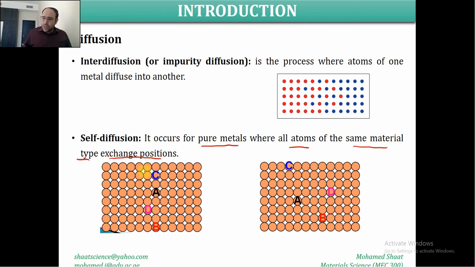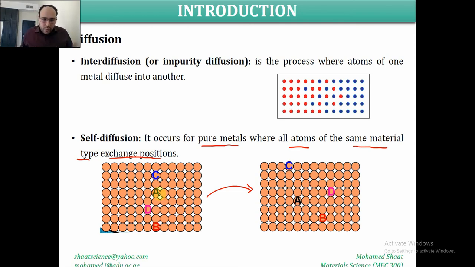And this is happening when we are heating the material. As we are increasing the temperature, we are enhancing the diffusion. We are enhancing the exchange of lattice sites between these different atoms. Like for example, this is the material at a certain temperature, and this is after we are heating the material. And in this case, for example, we didn't change the crystal structure. We still have the same arrangement of atoms.